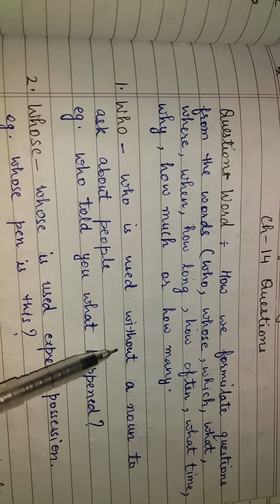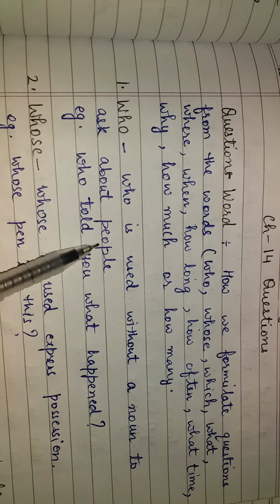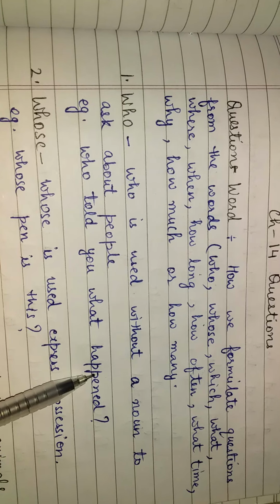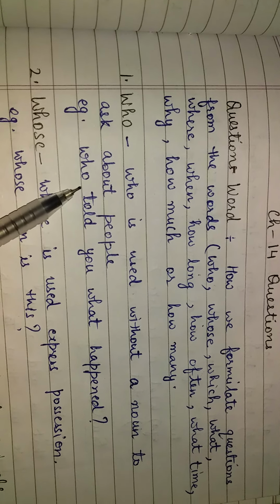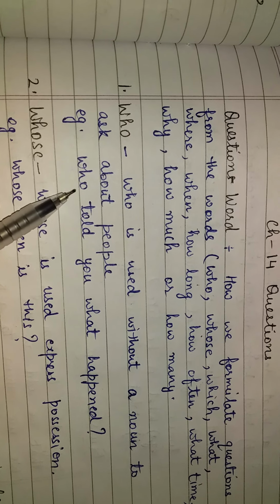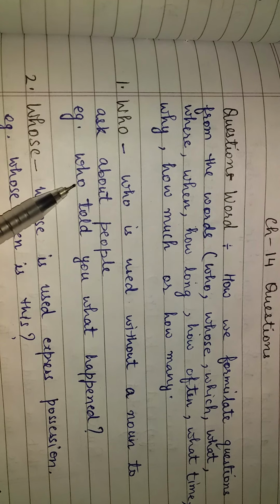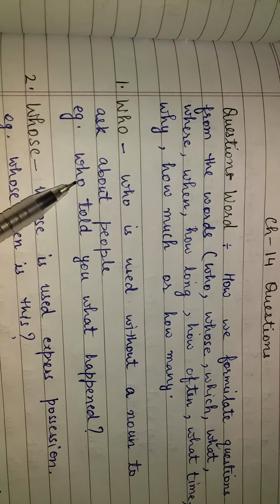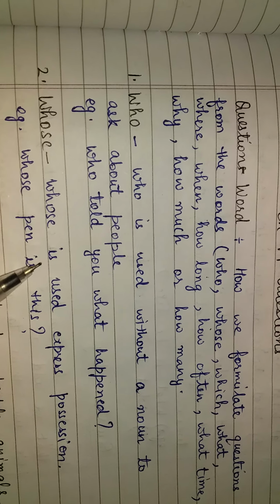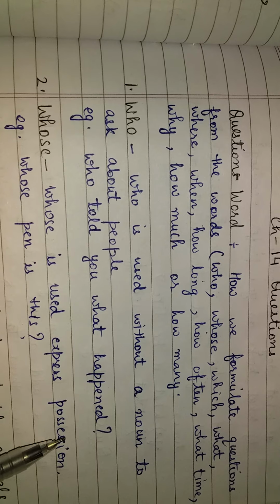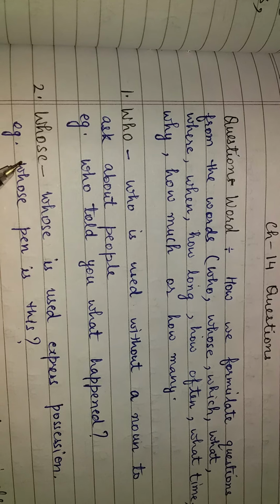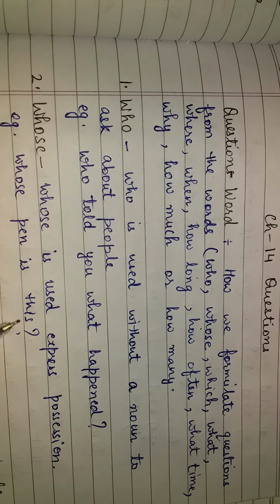Who is used without a noun to ask about people. An example is: Who told you what happened? Students, you see there is no subject in between who and told. The sentence starts directly from the verb while using who. Now let's see the second word, whose. Whose is used to express possession. It shows the thing is belonging to whom. For example, whose pen is this?